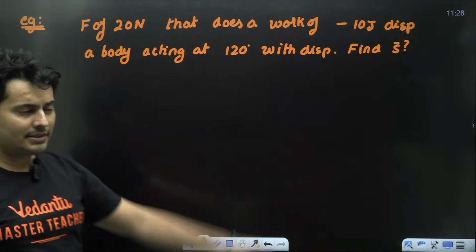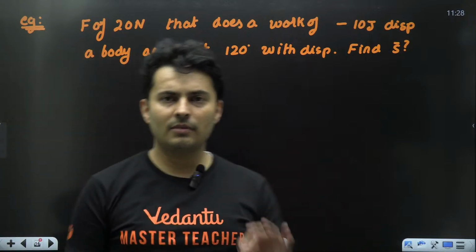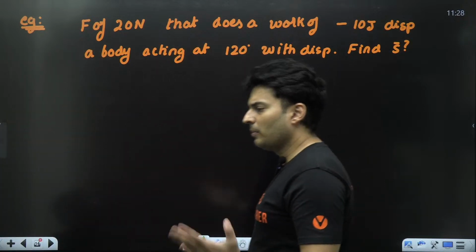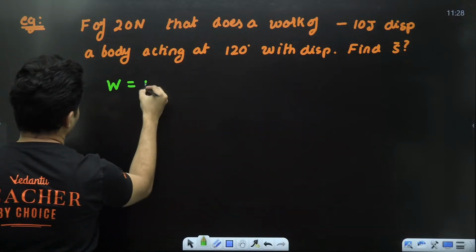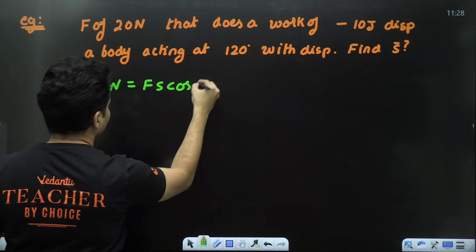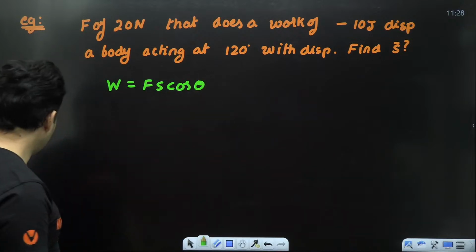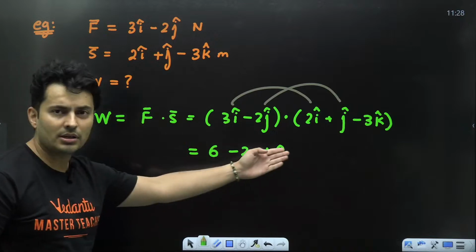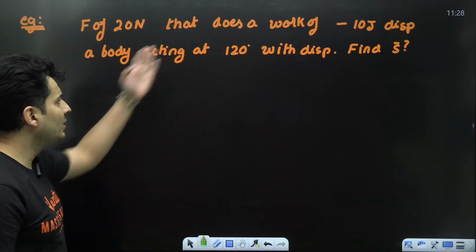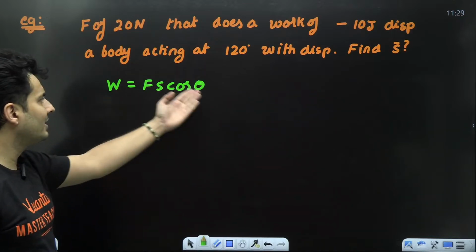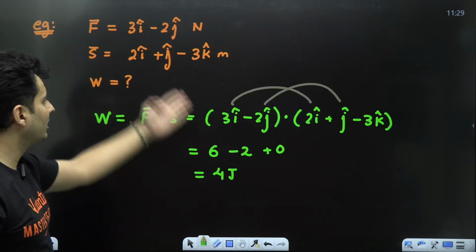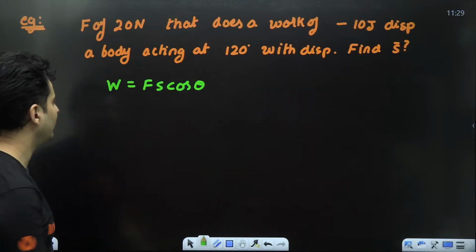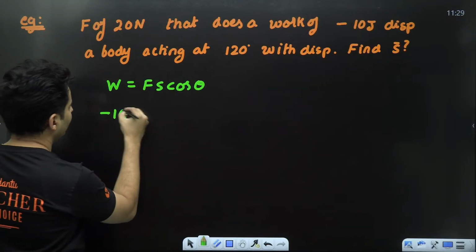Here the work done is negative. We'll come to the significance of negative in a bit, but let's go purely mathematically. Guys, think about it. Work is nothing but Fs cos theta. Why am I not using dot product? Because I don't think I need unit vector notation here. All the magnitudes are given, so it's better to use Fs cos theta, because even the angle is given. In the previous question, the angle was not given, that's why I did not use Fs cos theta. So work over here is negative 10.